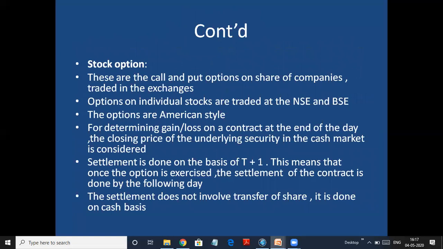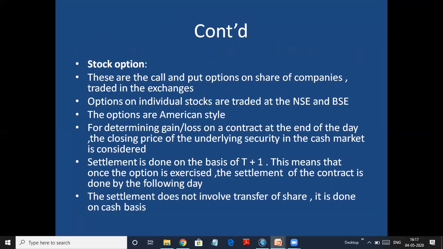Stock option. These are the call and put options on the shares of a company traded in the exchange. Options on individual stocks are traded at the NSE and the BSE. What is NSE, BSE? National Stock Exchange and Bombay Stock Exchange.